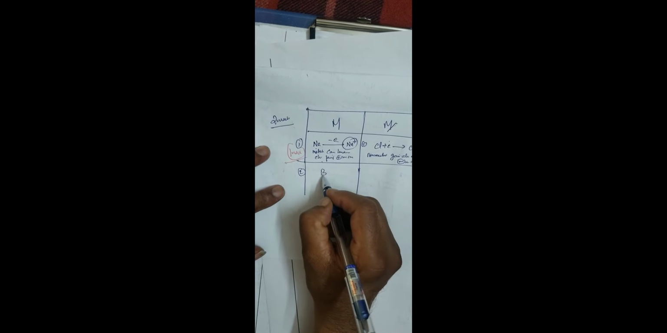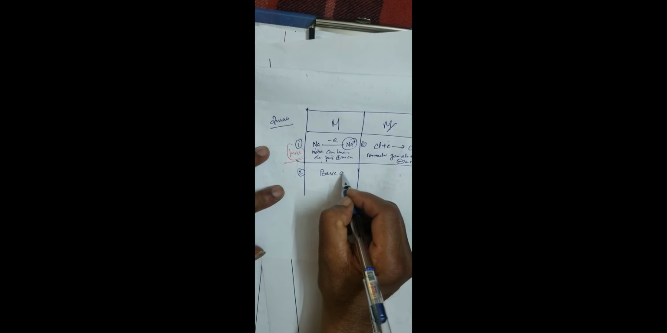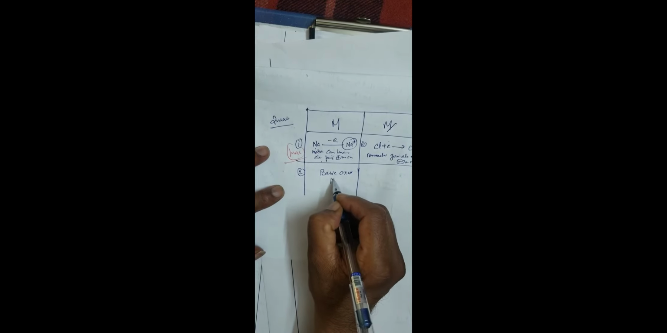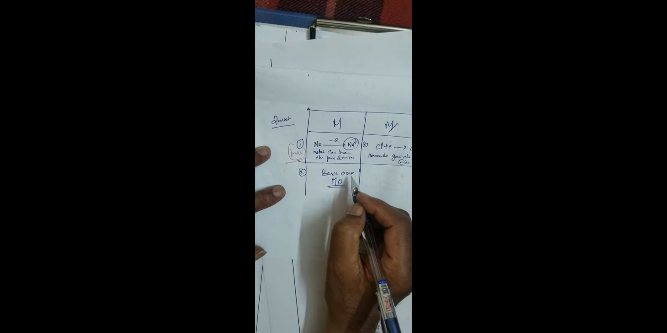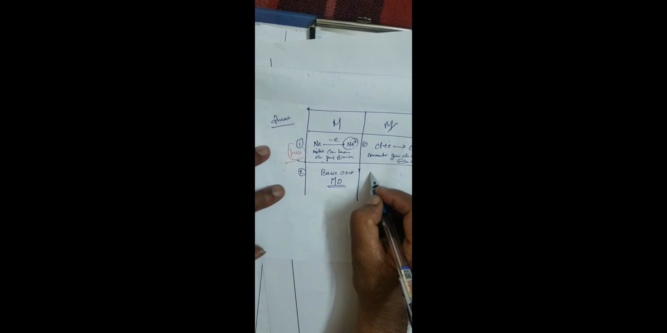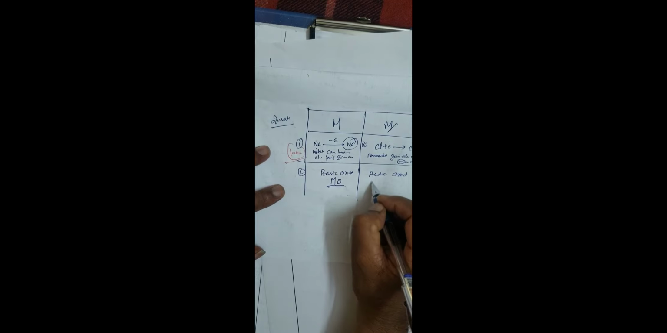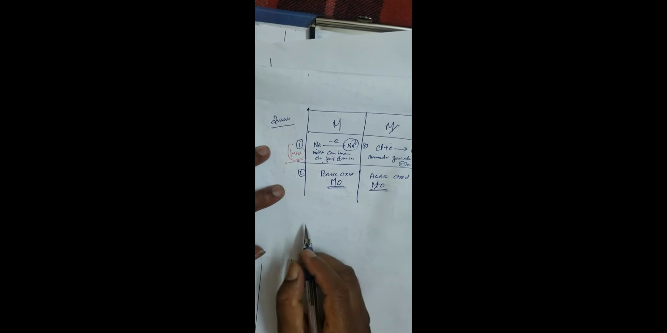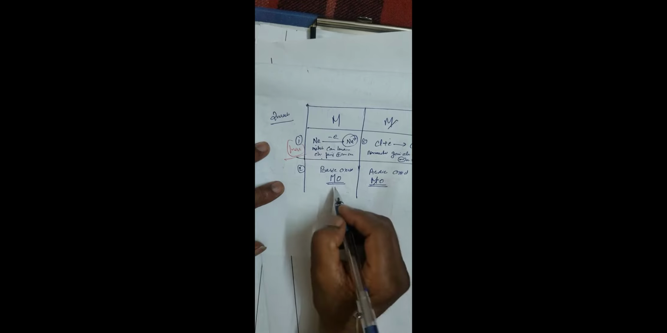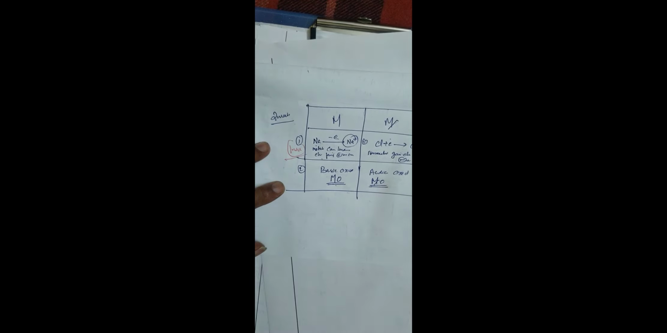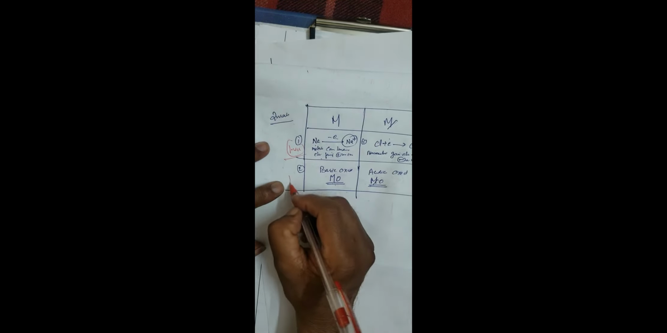Metal oxides are basic in nature; they form basic oxides. Non-metals form acidic oxides. Non-metal oxide is acidic. See, this is another 1 mark, you got it.